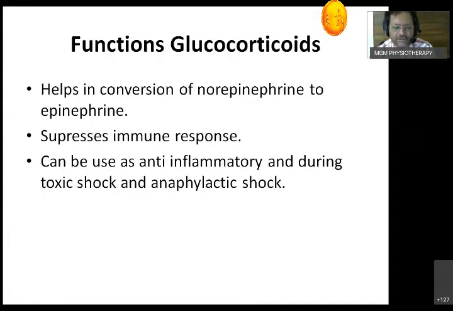Again, one of the functions, just mention it here: glucocorticoids from the fetal adrenal help in suppressing the formation of axons of these cells. So who suppresses axon formation in the medulla of the suprarenal gland? That is glucocorticoids. This is a question which has been asked in the NEET. So just remember, glucocorticoids suppress the formation of axons in the adrenal medulla. This is again one of the functions you can add for glucocorticoids.